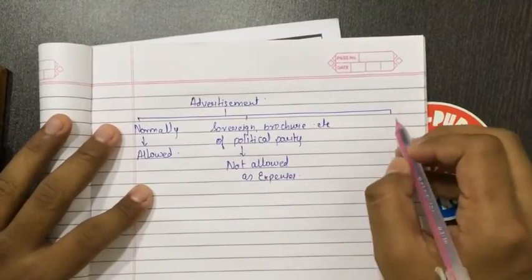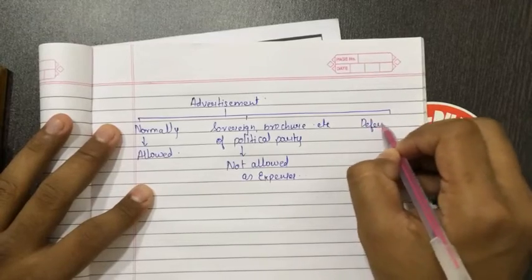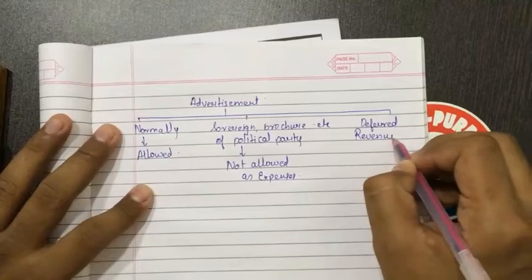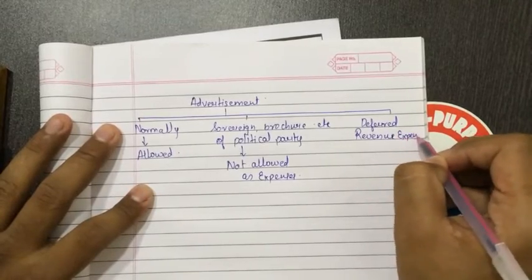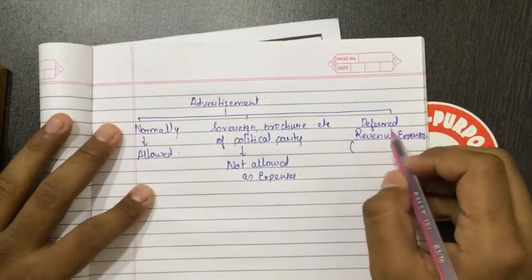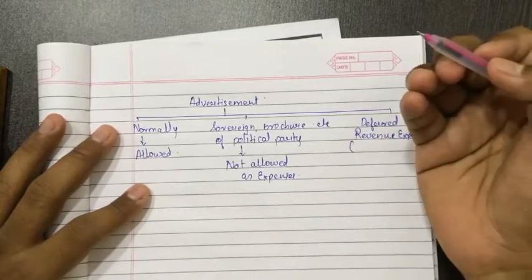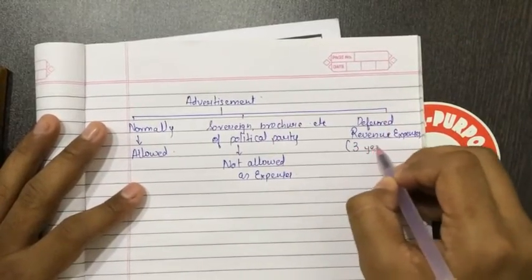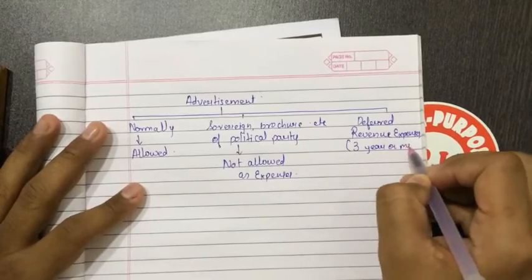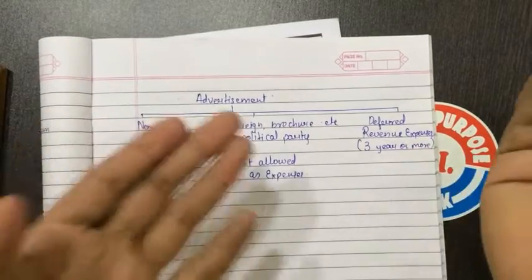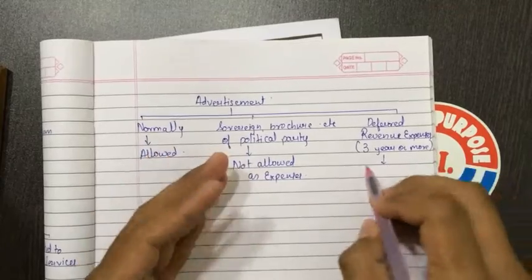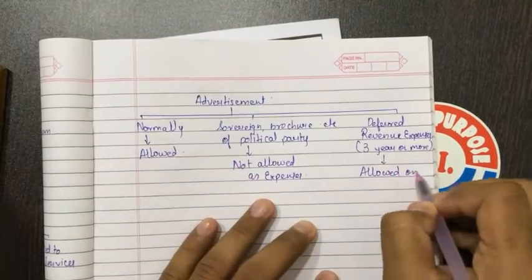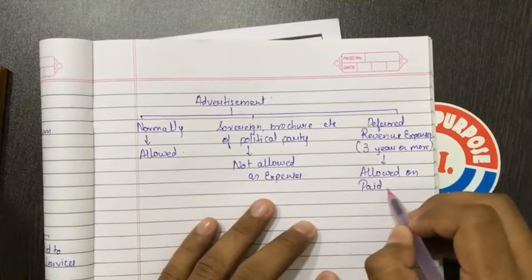Deferred revenue expenses. I hope you all understand what deferred revenue expenses means. If you don't understand, deferred revenue expenses means you have paid in advance for 3 years to the advertisement agency, for 3 years or more. Then such benefit will be allowed on paid basis. Firstly understand, allowed on paid basis.